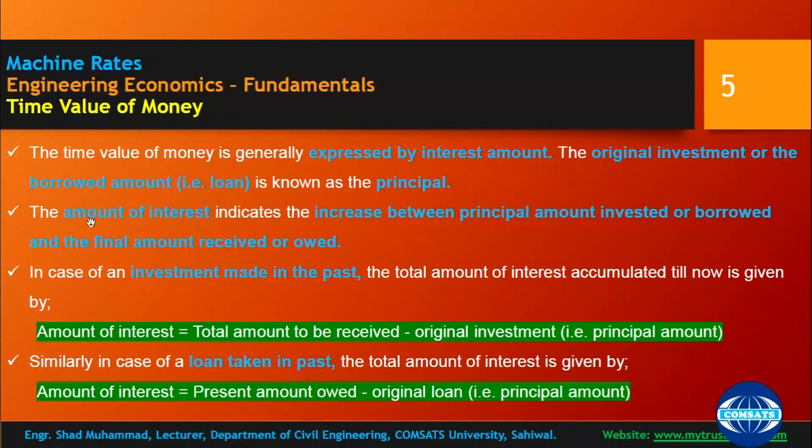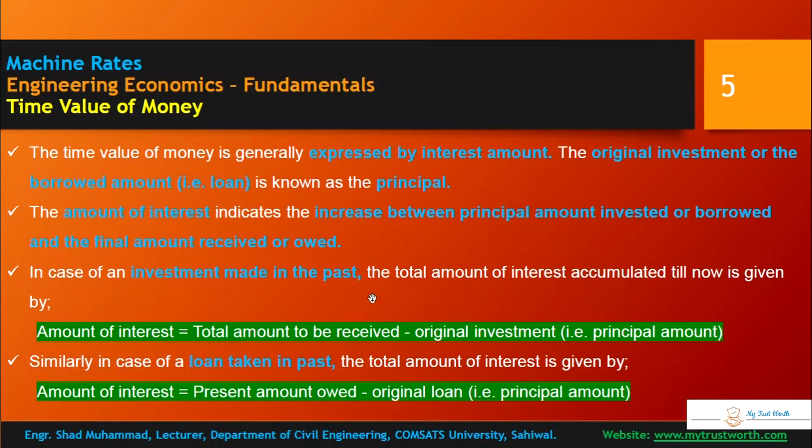The original investment or the original borrowed amount is known as the principal amount, and the amount of interest indicates the increase between the principal amount invested or borrowed and the final amount received or owed. So if you are borrowing, then the amount of interest will be the amount owed minus the borrowed amount.